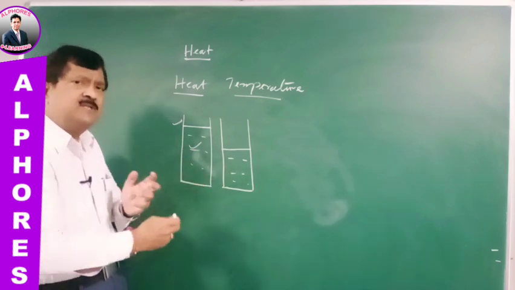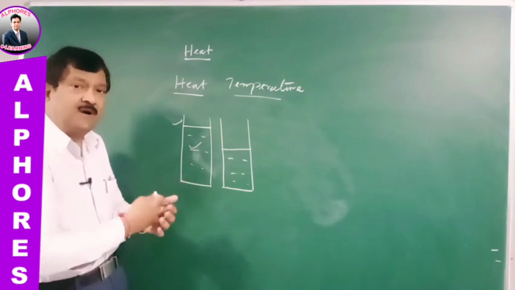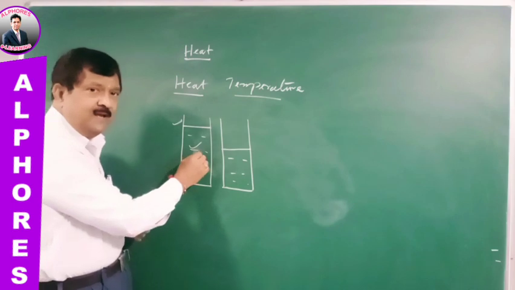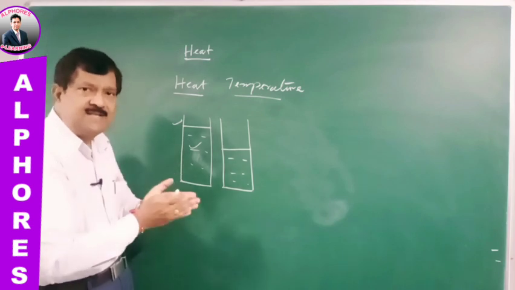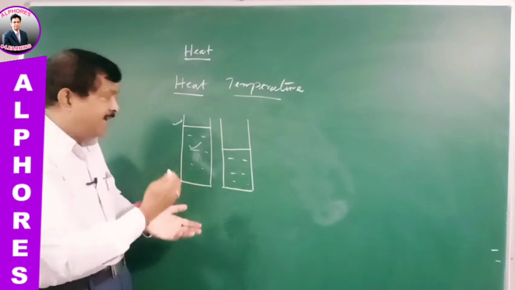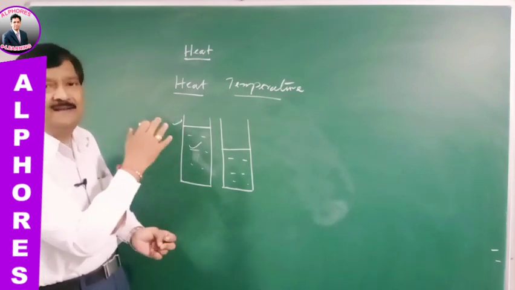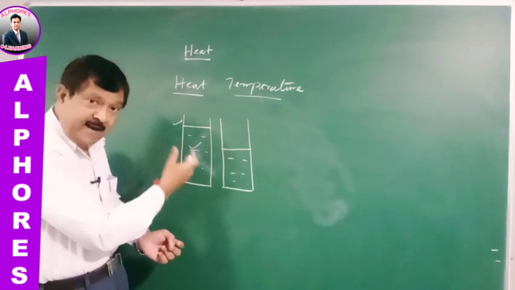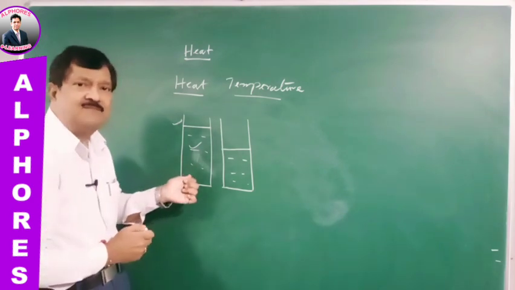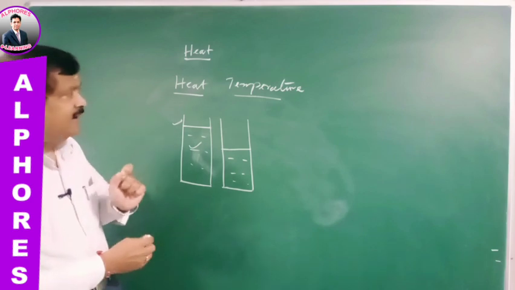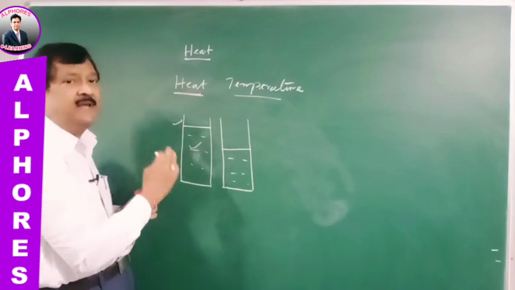Practically, because it is a small container, we can say where water is more or less. Suppose there is a very big lake, then how do you measure the quantity of water? Only by knowing the level. If the level of water is more, you say more water is there. If the level is less, less water is there. So the level of water is a measure of the quantity of water contained in a lake, a tank or any container. In a similar way, temperature is also a measurement of heat energy contained in a body.